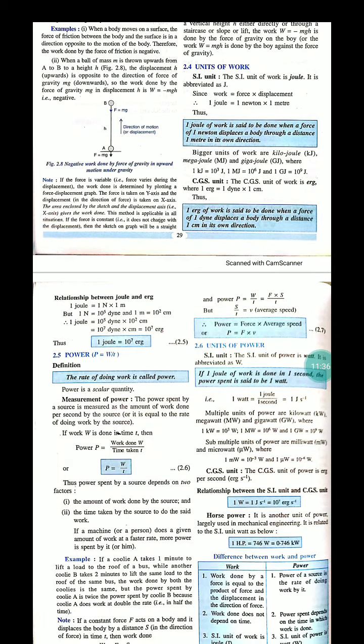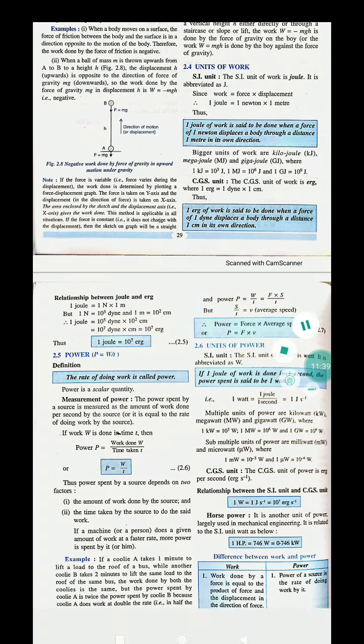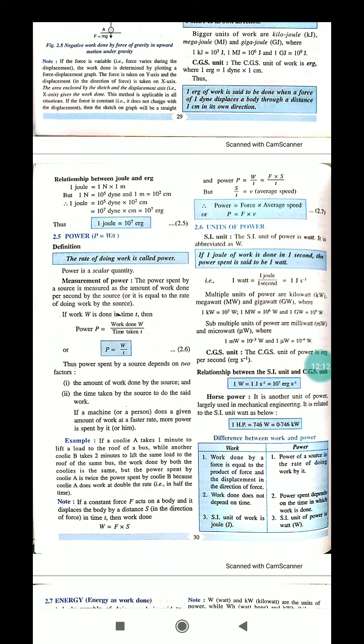Thus, power spent by a source depends on 2 factors. You have to read this one also. On what factors does the power of a source depend? Number 1, the amount of work done by the source, and number 2, the time taken by the source to do the said work. I have given an example that I have done a work in 1 hour and another person has done the same work in half an hour. Here time taken and the amount of work both come. You have to read this example so that you will be able to understand.